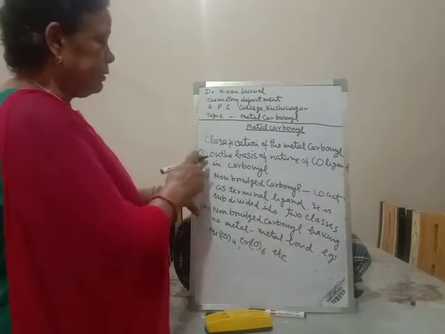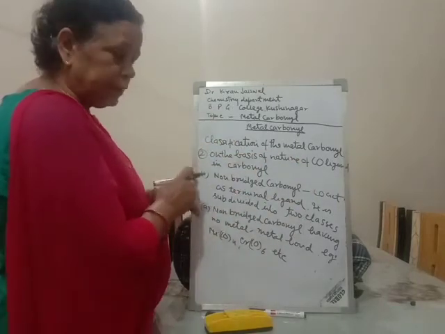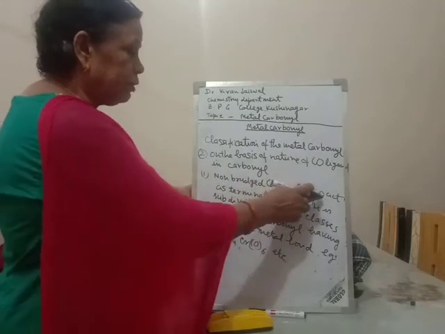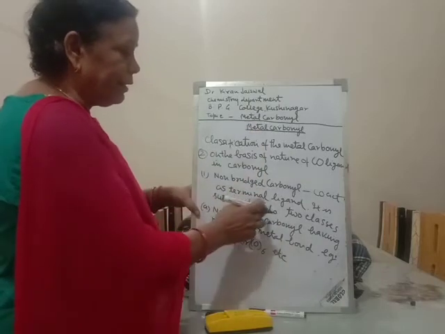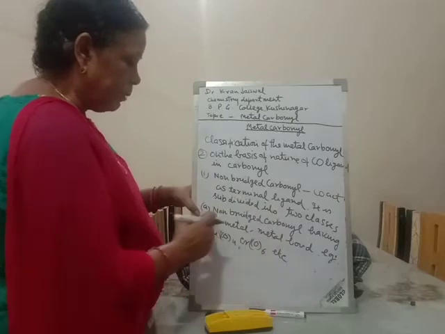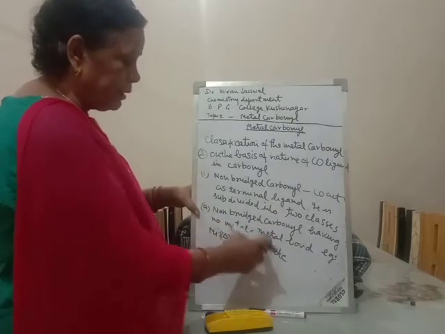The second point is on the basis of the nature of the CO ligand in the carbonyl. On this basis, it is divided into two groups. Non-bridged carbonyl, in this case the CO acts as the terminal ligand. It is subdivided into two classes. First, non-bridged carbonyl having no metal bond. Examples: nickel tetracarbonyl, chromium hexacarbonyl.